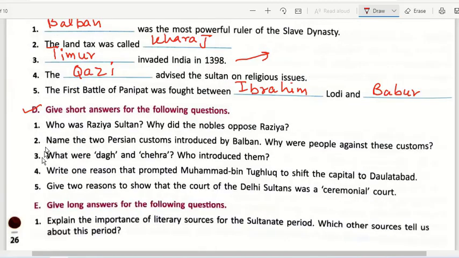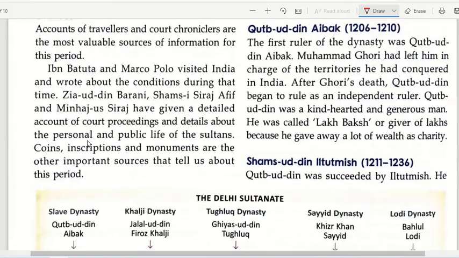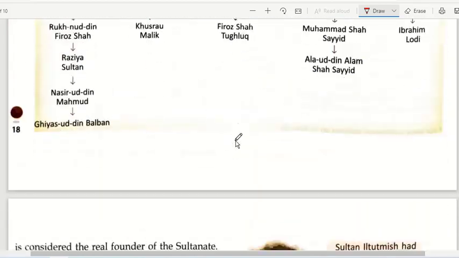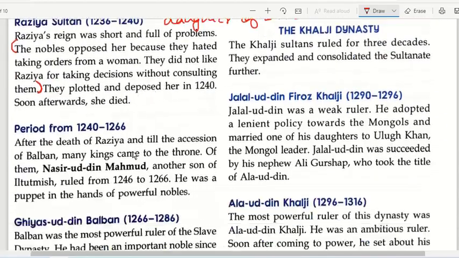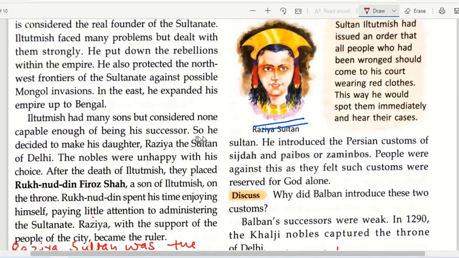Now moving on to question number 2. Name the Persian customs introduced by Balban. Why were people against these customs? Now we have to discuss the customs introduced by Balban. We have Ghiyasuddin Balban. Now on the very page that we were on, where the photo of Razia Sultan is given, you just come to this side.